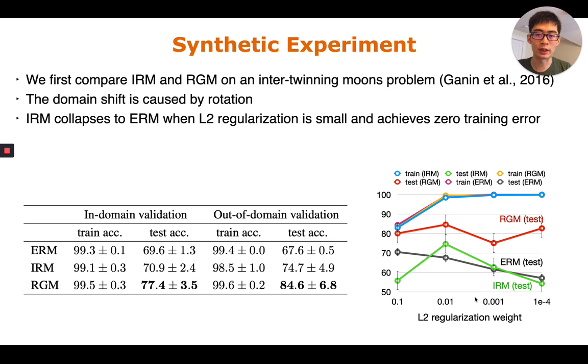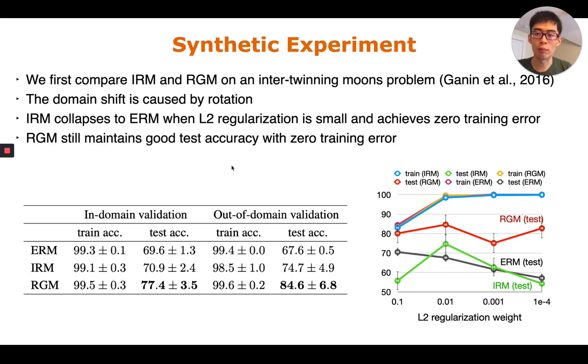We do this by just lowering the L2 regularization. As you can see, when the L2 regularization is small, all the models achieve perfect training accuracy. However, empirical risk minimization and invariant risk minimization perform poorly, while our model maintains good test accuracy even with this 0 training error.